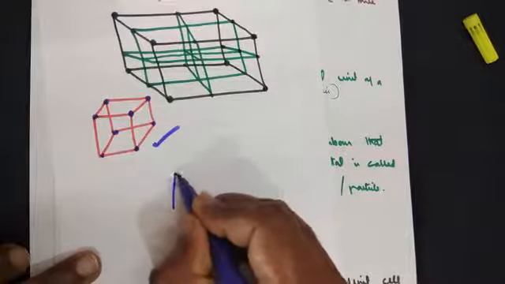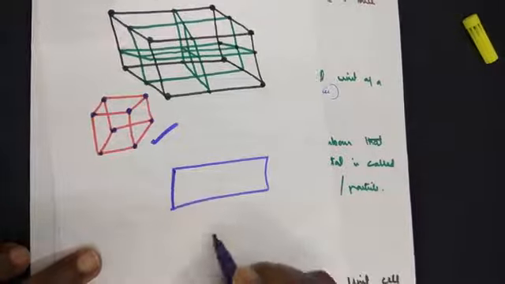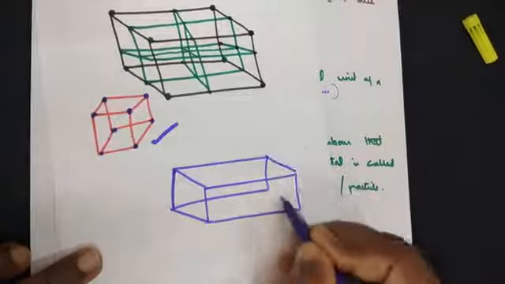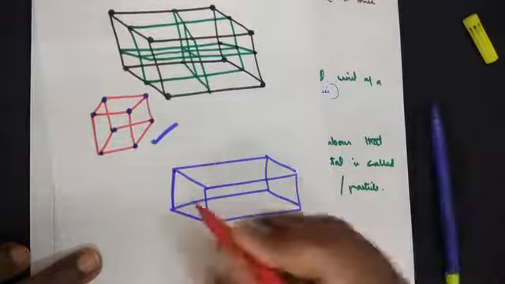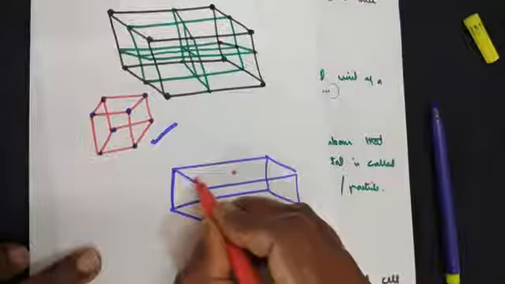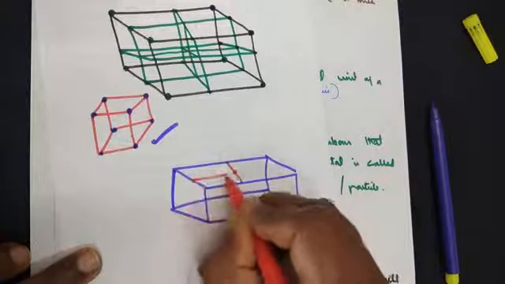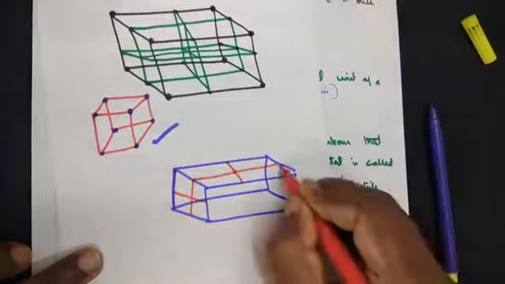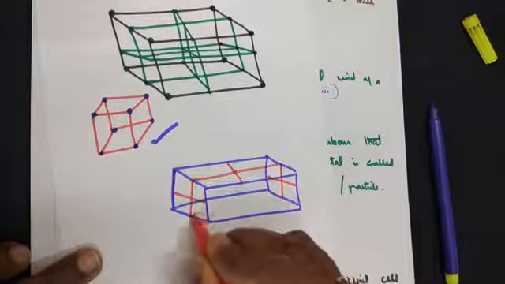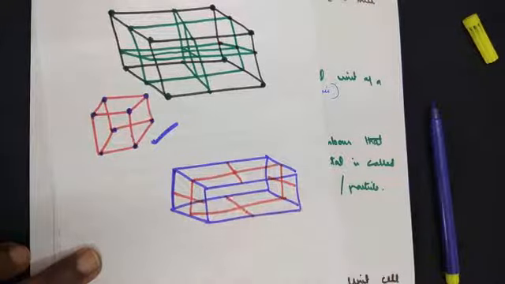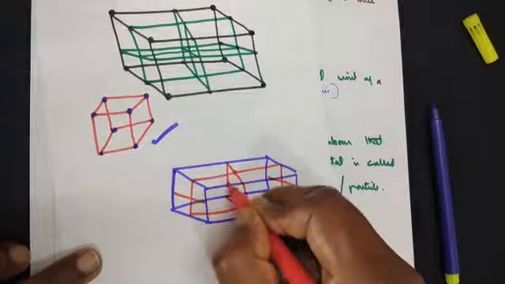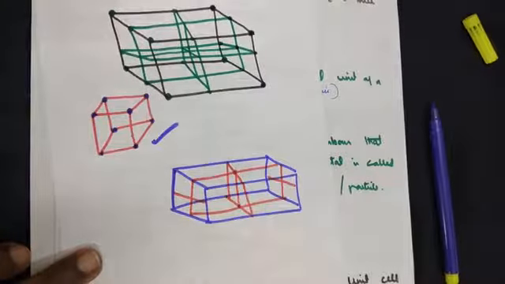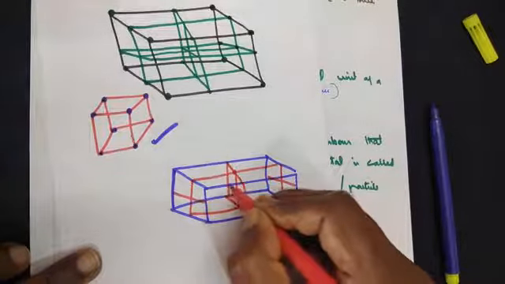Now suppose I draw a three-dimensional unit here. I'm dividing it into 2 and one more division, 4. Here I am dividing into 4. Here again I am dividing into 4. Now here I am joining these points and dividing into 4. Now here I have a structure and further I'm dividing it. So if you join the middle line here, I can also join these lines here.